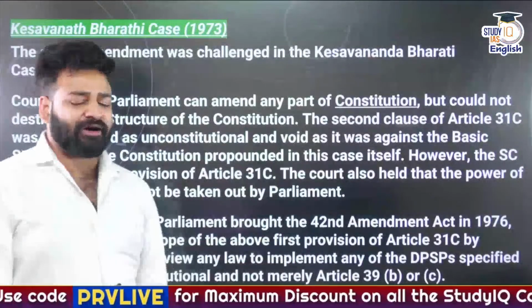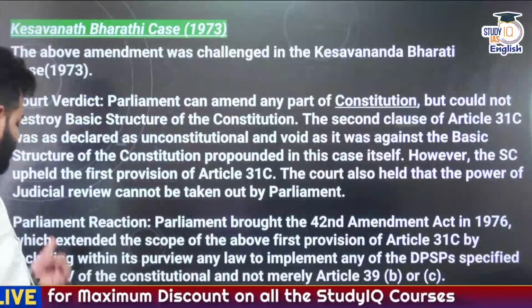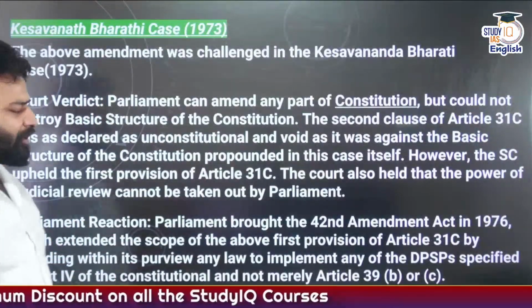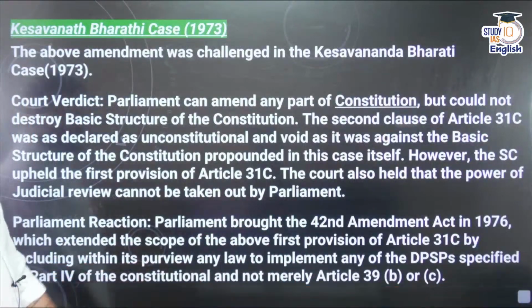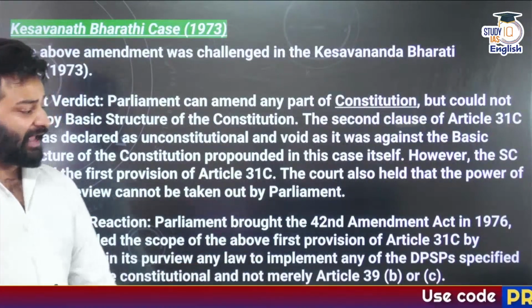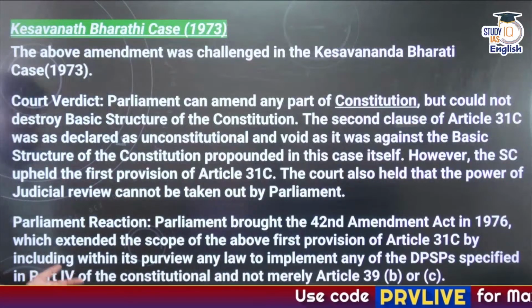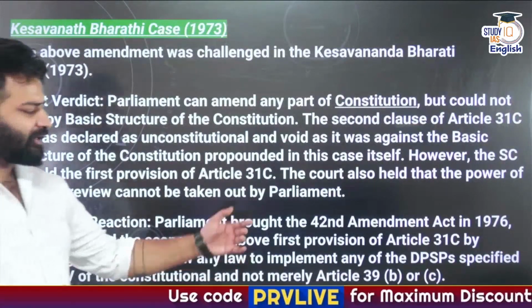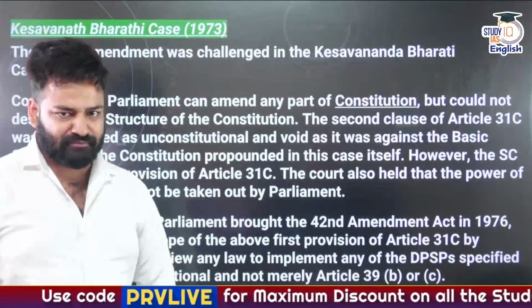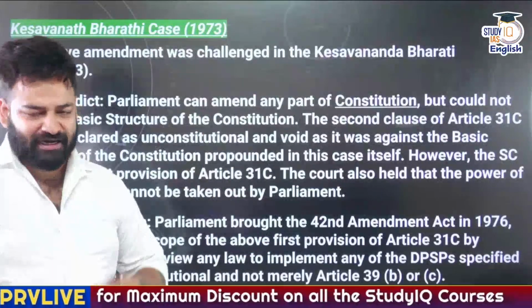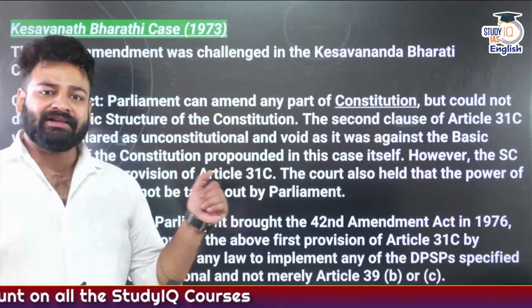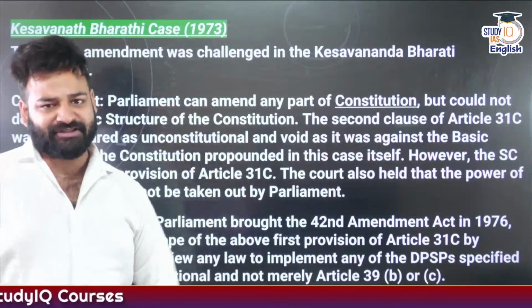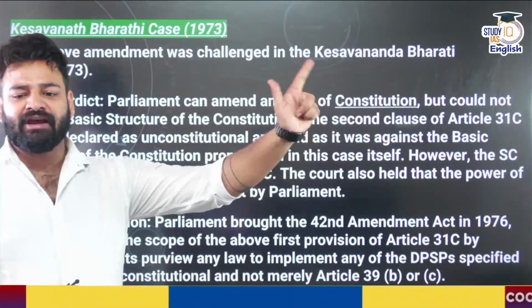Parliament brought the 42nd Amendment Act in 1976, which extended the scope of the above provision, that is of Article 31C, by including within its purview any law to implement any of the DPSPs specified in Part 4 of the Constitution and not merely Article 39 clause B and C. So before the 42nd Amendment, Article 31C was providing legal immunity to only two of the DPSPs, that is Article 39 clause B and Article 39 clause C.